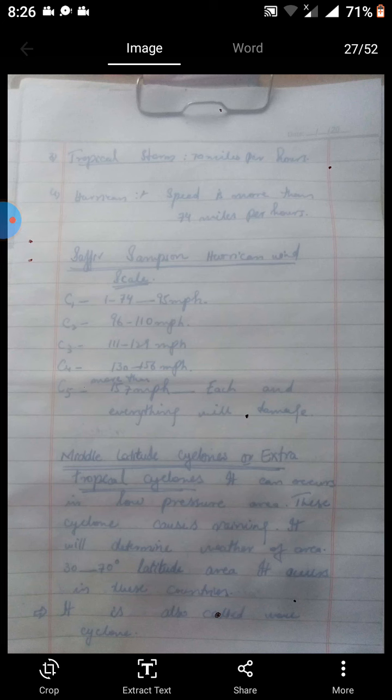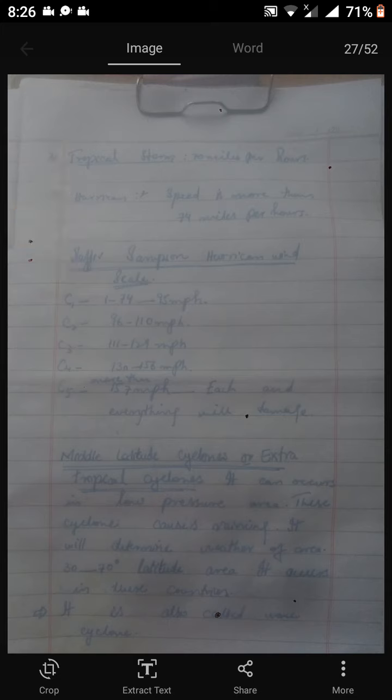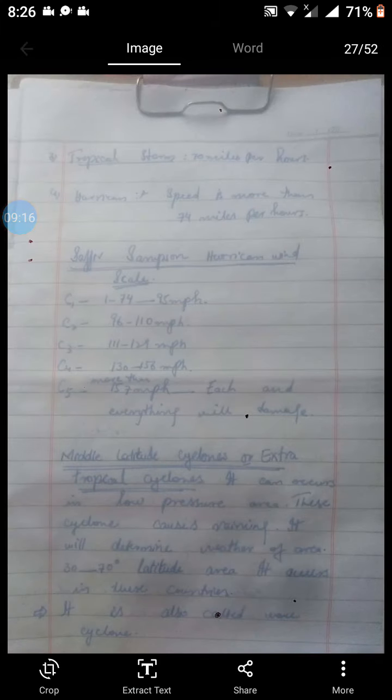Saffir-Simpson hurricane wind scale. These are the scale levels. C1 is 74 to 95 mph. C2 is 96 to 110 mph. C3 is 111 to 129 mph and C4 is 130 to 156 mph and C5 is more than 157 mph, and everything will be damaged at this level.